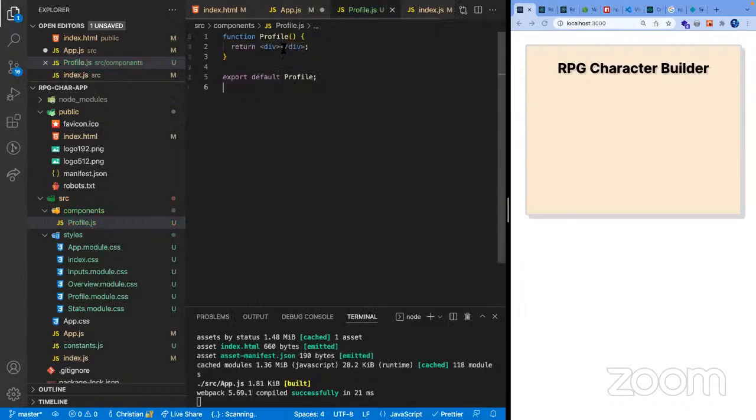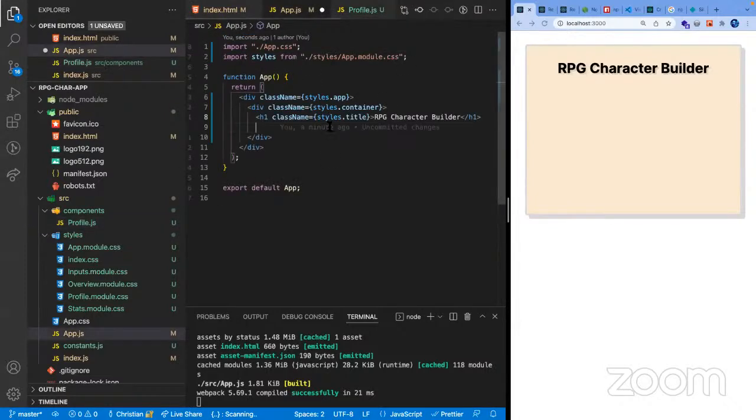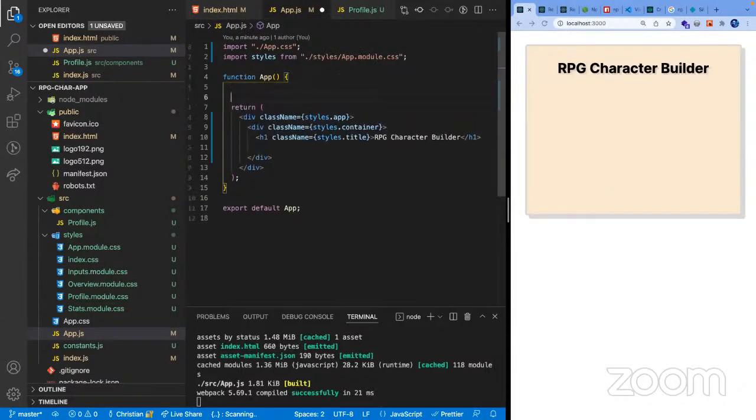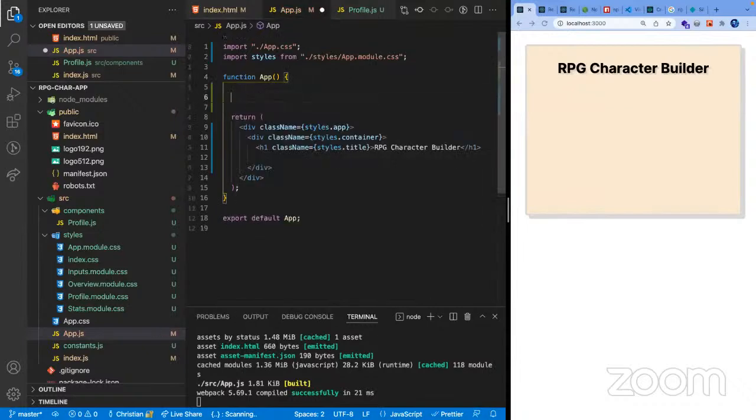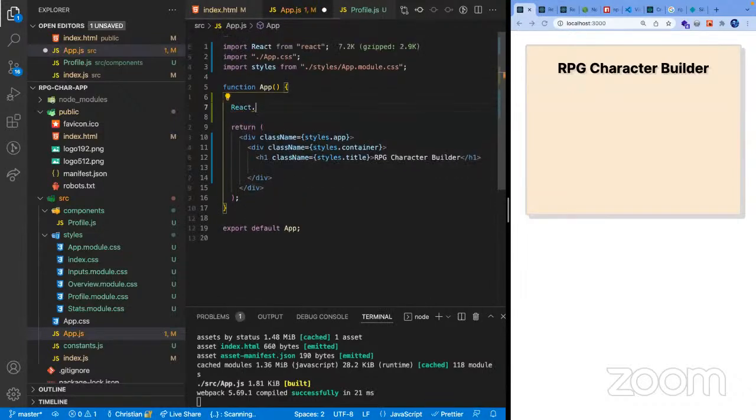Now the syntax does look like HTML, but it's not. It's still React, and this actually gets converted into JavaScript that React uses called React createElement. So under the hood they're all going to be converted to this.